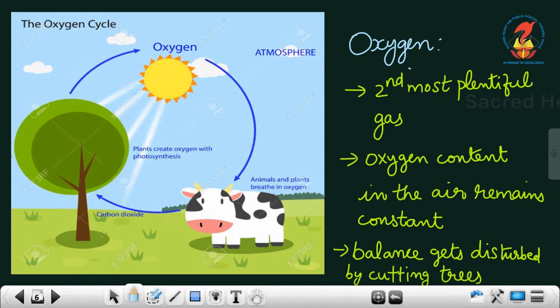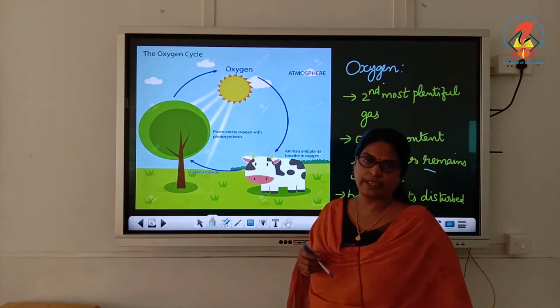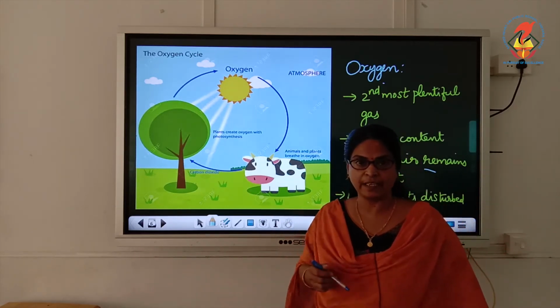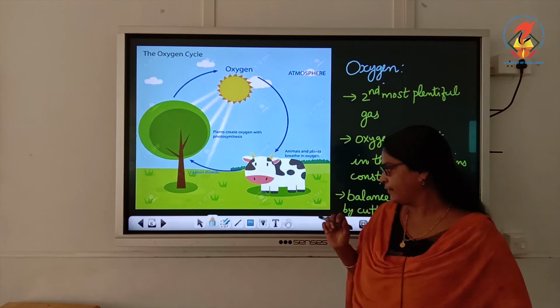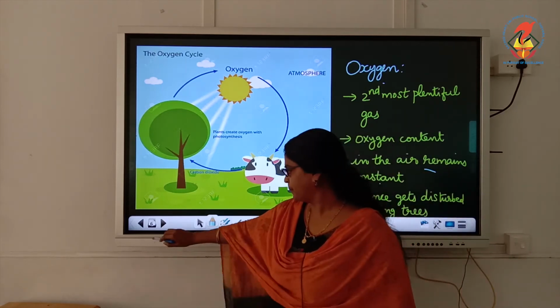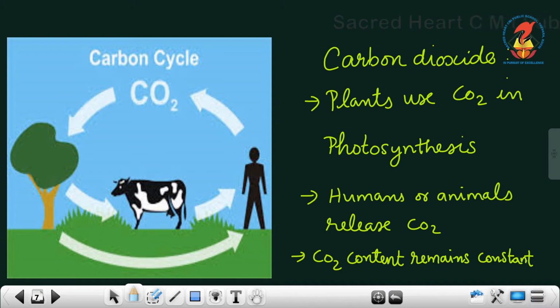So the content of oxygen in the air remains the same. It remains constant. But the balance of oxygen in the air gets disturbed when we cut trees. So we have to plant more trees. In such a way we can maintain the balance of oxygen in the air. We should not cut more trees that affect the balance of oxygen. Then next, what is the next gas?